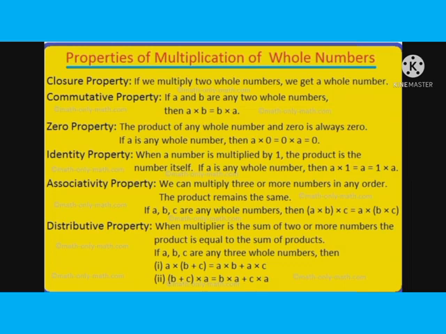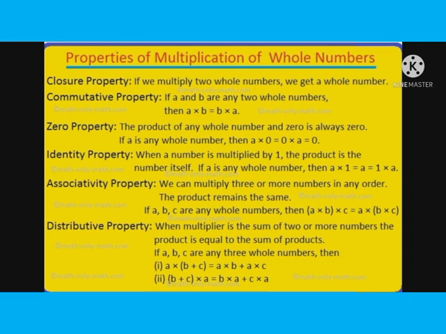I have taken them separately here. The closure property we have already seen, and it obeys. In the commutative property, AB is equal to BA, so multiplication obeys the commutative property too. Next, the zero property: when you multiply a number by 0, or when 0 is multiplied to a number, the product will always be 0.